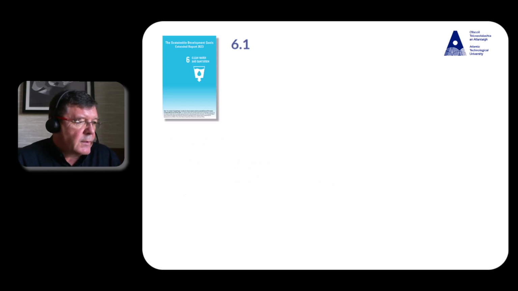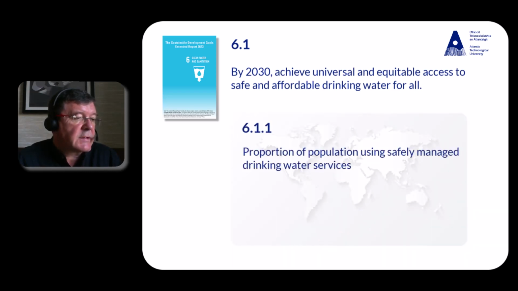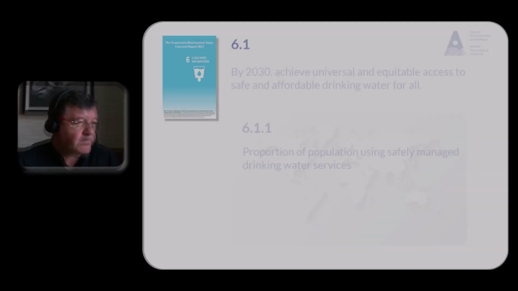Target 6.1. By 2030, achieve universal and equitable access to safe and affordable drinking water for all. Indicator 6.1.1. Proportion of population using safely managed drinking water services.